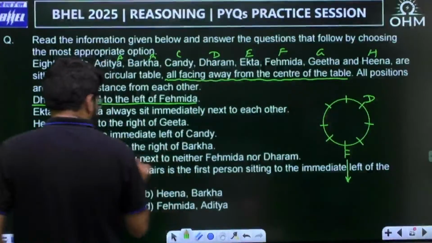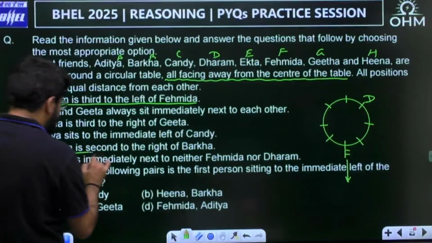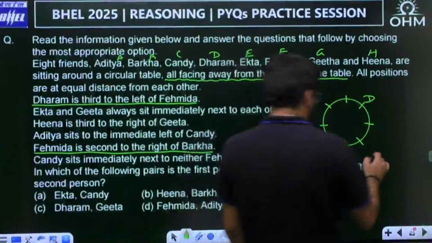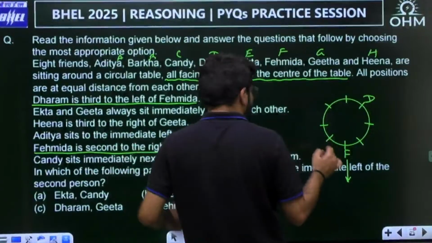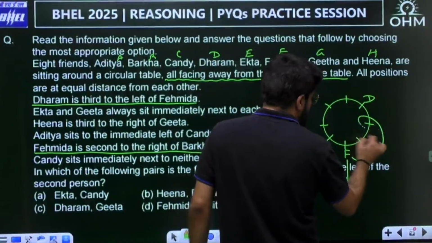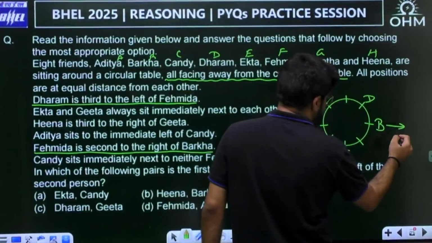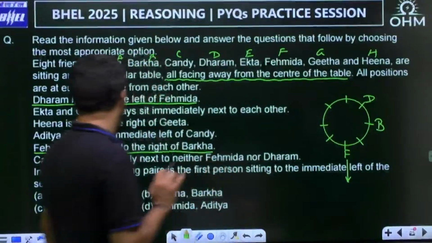Fahimda is second to the right of Barkha, so we can locate Barkha. Or vice versa, Barkha is second to the left of Fahimda. Left is again this side, so here is Barkha. Barkha is also facing outside, and second to the right, Fahimda will be seen. So Barkha is also done.